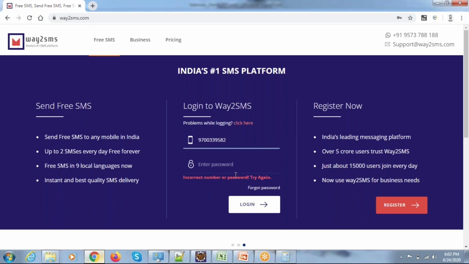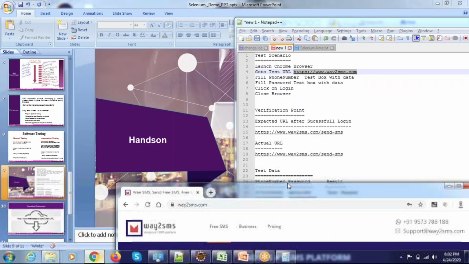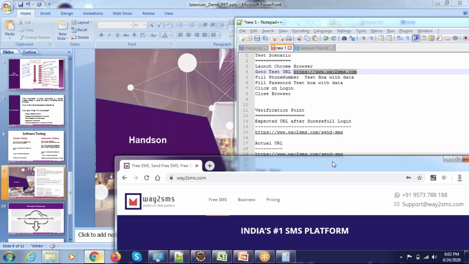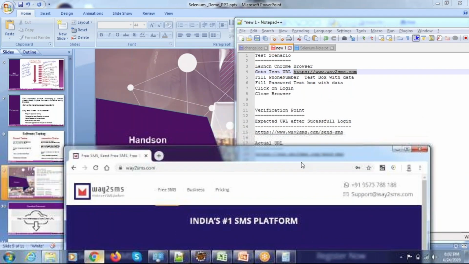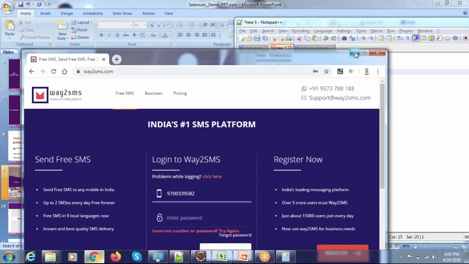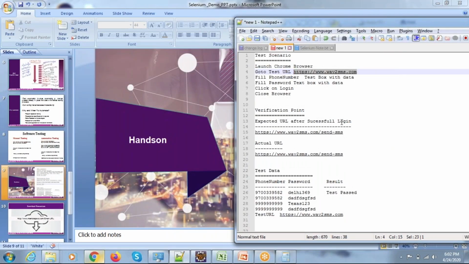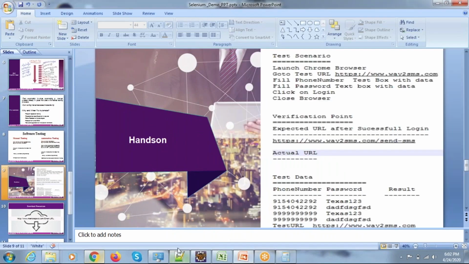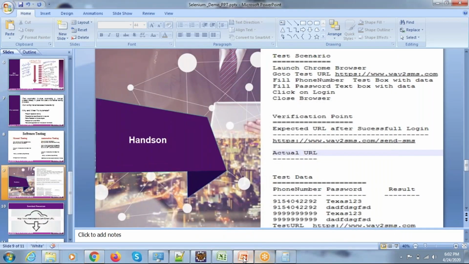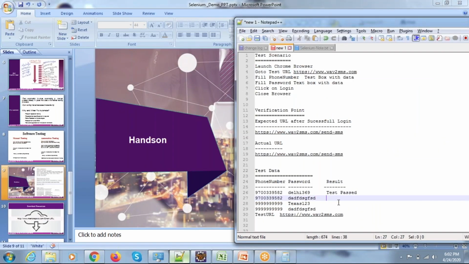Since you gave an invalid password, you are not able to get into this particular expected URL. This is the URL you need to get once the login is successful. Here the login failed due to the valid username and invalid password. The expected URL is this one, and the actual URL after giving the username and password is returning the way2sms.com base URL only. So due to that reason, you are going to fail the test case.